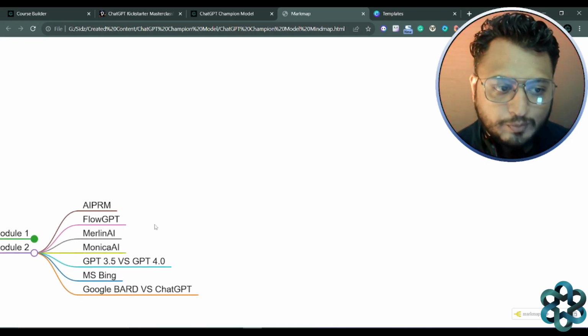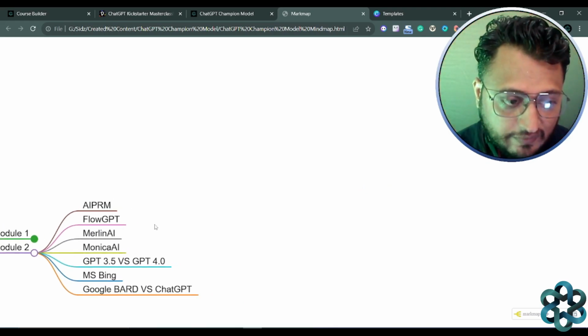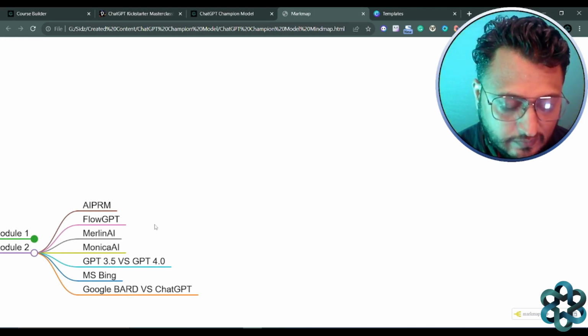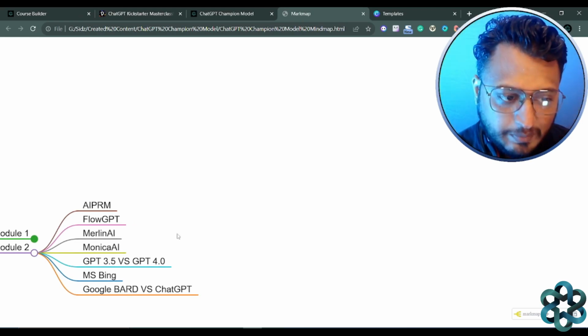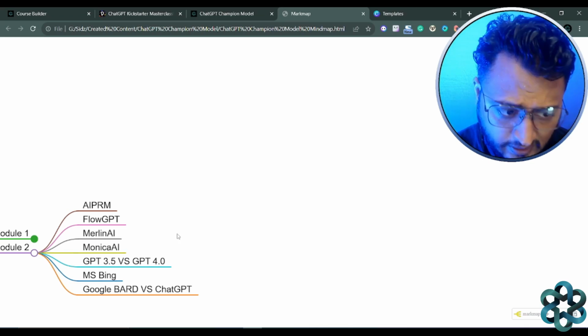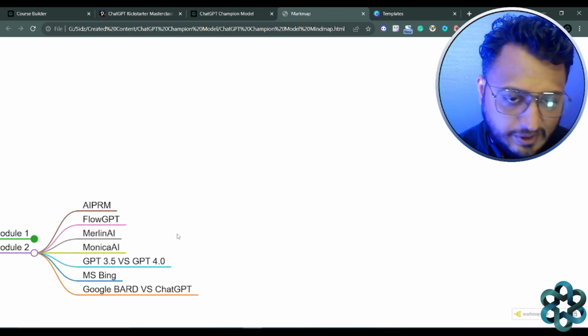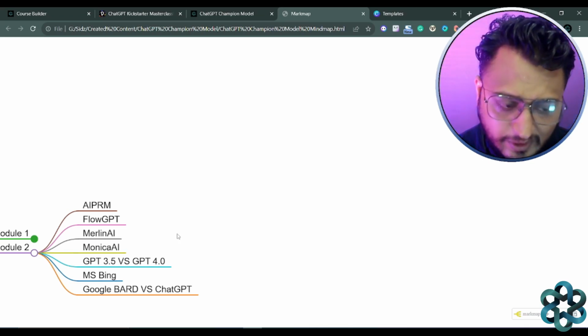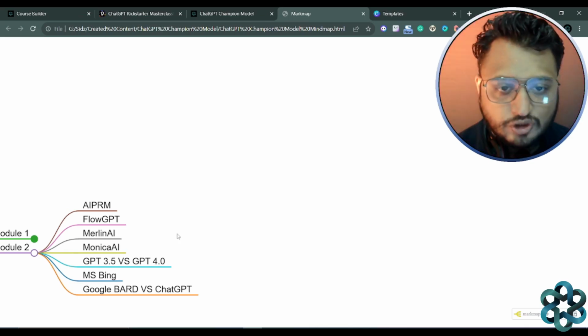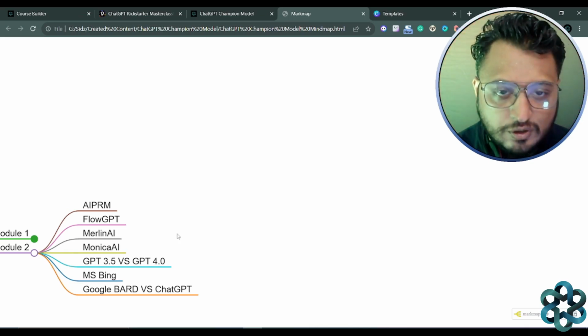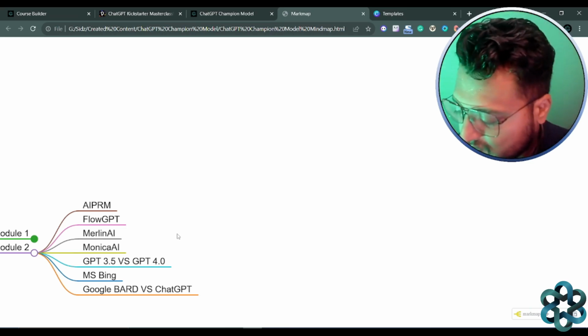So these are like flagship tools that we have placed within this flagship course. AI PRM, Flow GPT, Merlin, Monica, some differences between ChatGPT 3.5 and ChatGPT 4.0, that will be covered. Microsoft Bing, so how you can actually use the ChatGPT 4.0 version for free, that's been covered within that video.